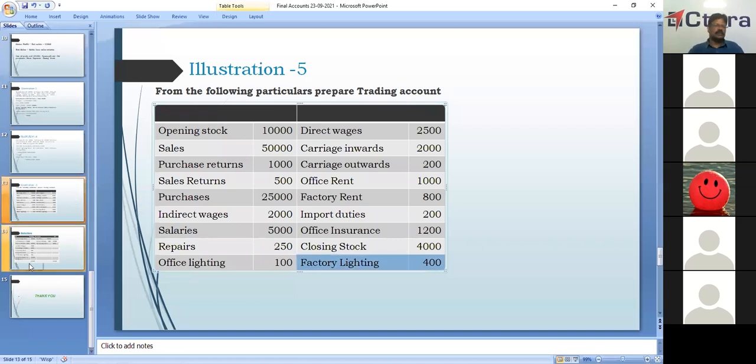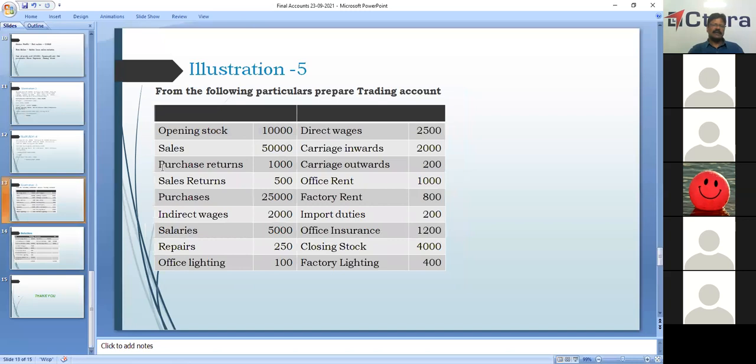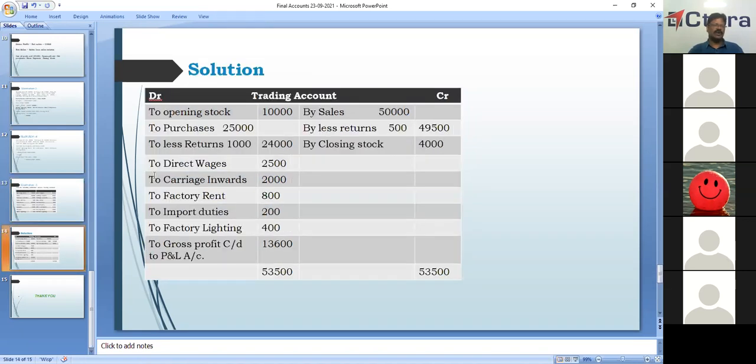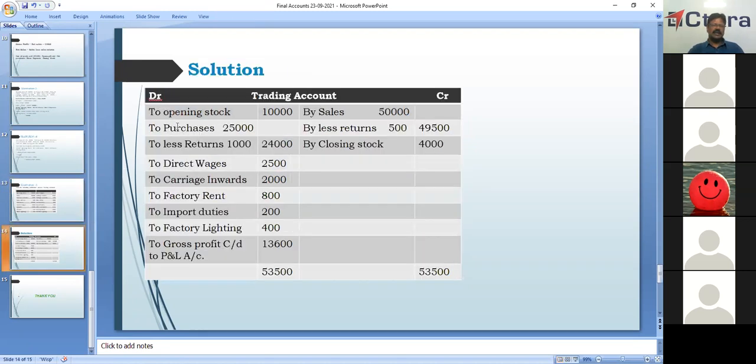Okay, now we'll just see. We'll do this problem. Opening stock, yes, on the debit side, to opening stock, how much? 10,000. Then we have purchases. Purchases we have 25,000. Then we have purchase returns also. Purchase returns are 1,000 rupees. So here purchases 25,000, purchase returns 1,000. The net purchases are 24,000.